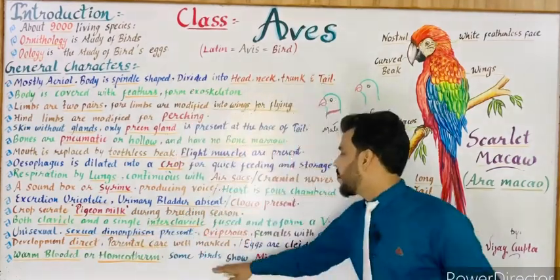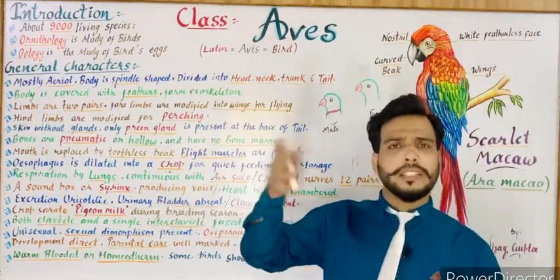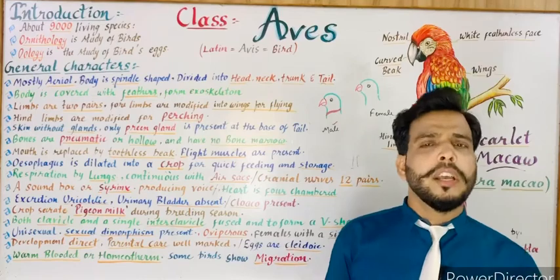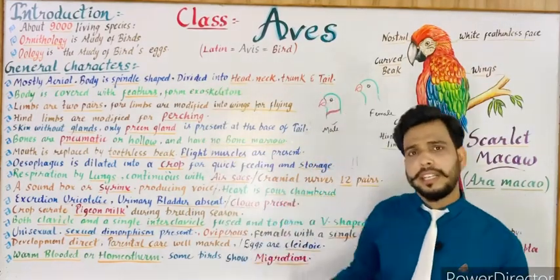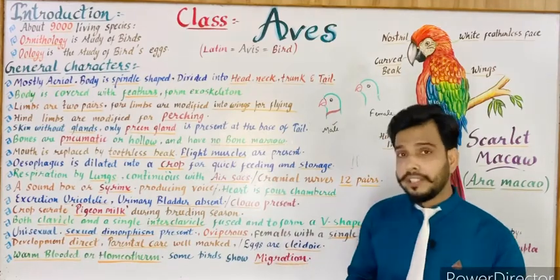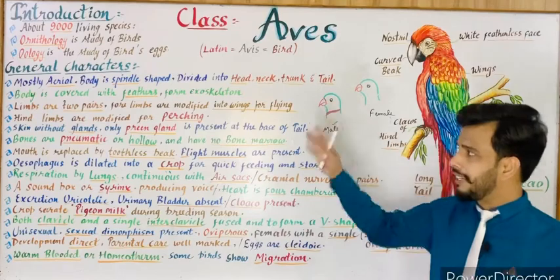Next is some birds show migration. The movement from one place to another is known as migration. Every year from Siberia, thousands of birds come to India for breeding during the winters. So this is known as migration. So it was all about the general characters.